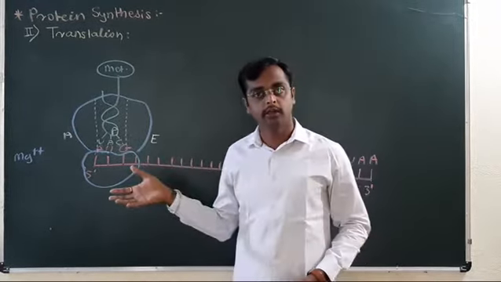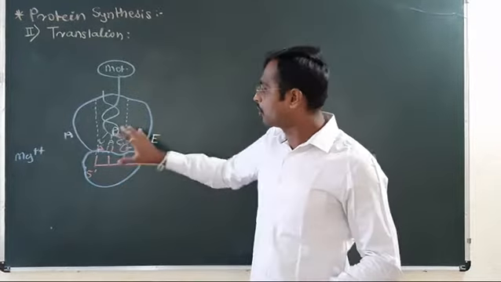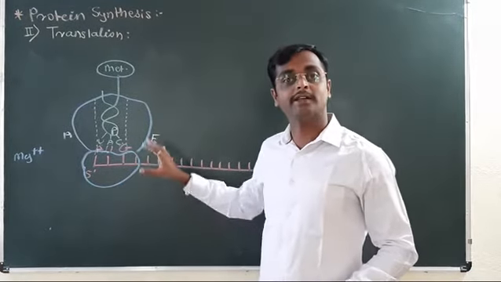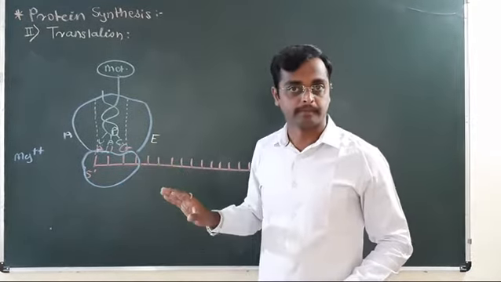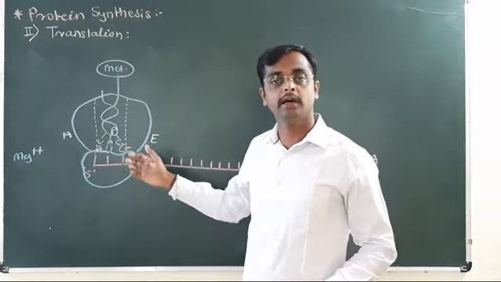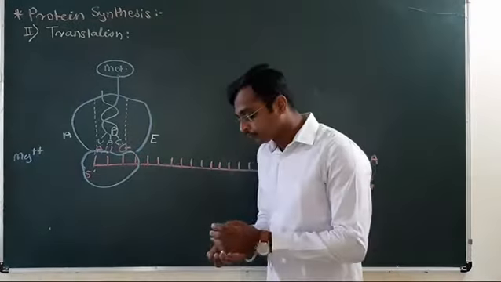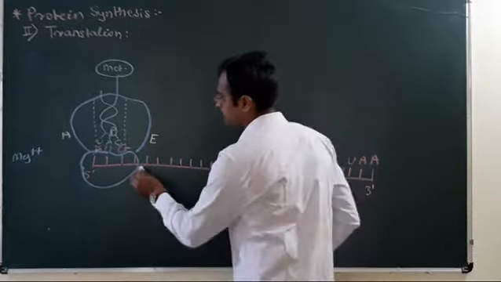This movement of the ribosome, one codon ahead each time, for the reading of the codon, is called translocation. Now this ribosome will shift to the next codon.